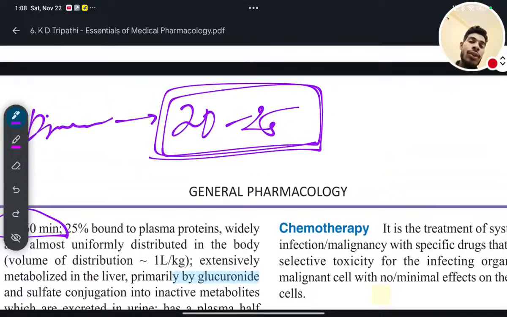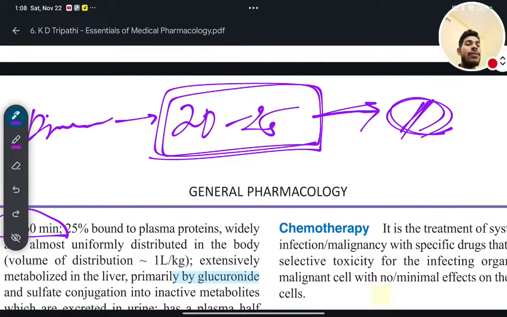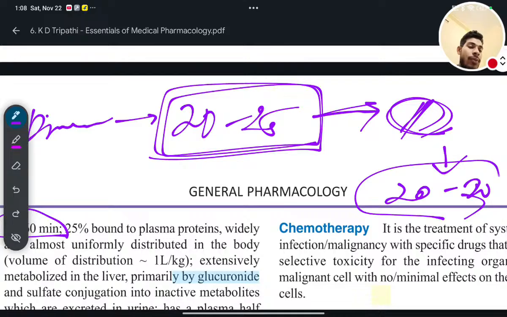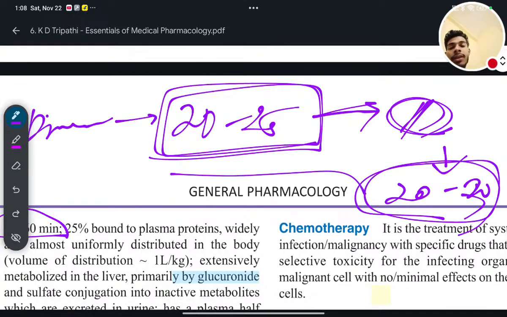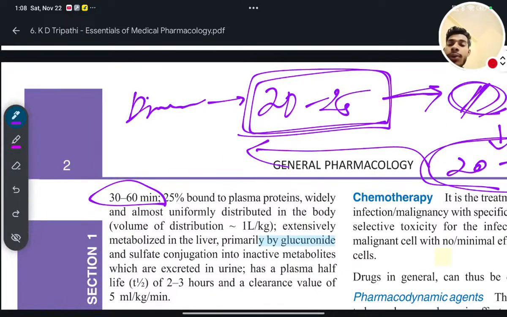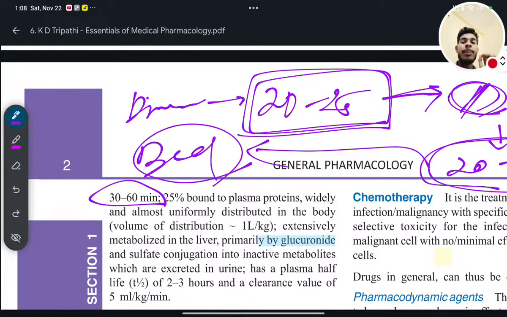Then after 20 to 25 minutes or half an hour, you take the medicine or drug. After taking the drug, again you wait for 30 to 40 minutes, which is the best. After waiting half an hour, now you go to bed and sleep properly. That is the best way to take medicine.